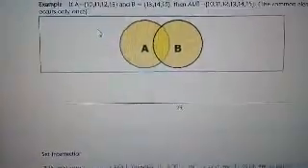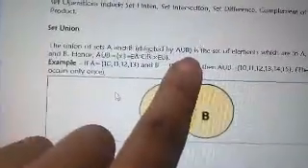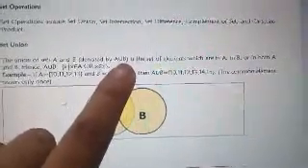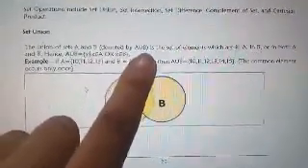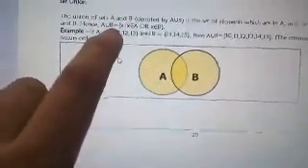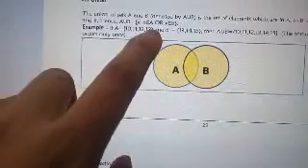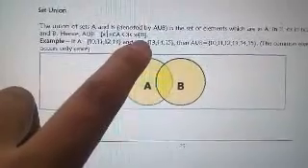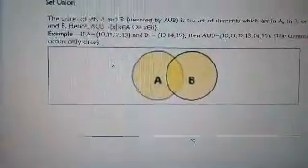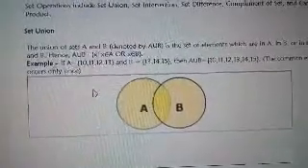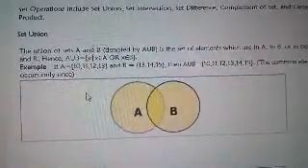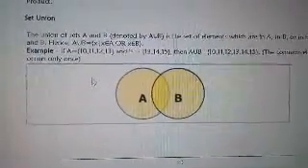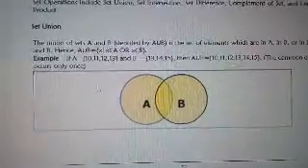The union of sets A and B is denoted by this symbol. Again, the union of sets A and B is the set of elements which are in A, in B, or in both A and B. Hence, A union B is equal to the set of X such that X is an element of A or X is an element of B. In the Bisaya language, union is like a reunion, you put together the two sets. When you talk about union as the operation, you add them all together, and that is your union.